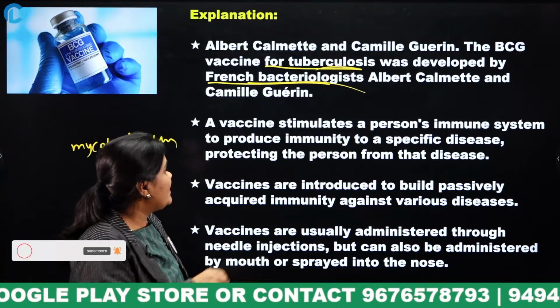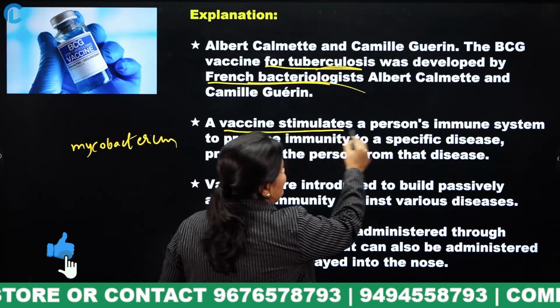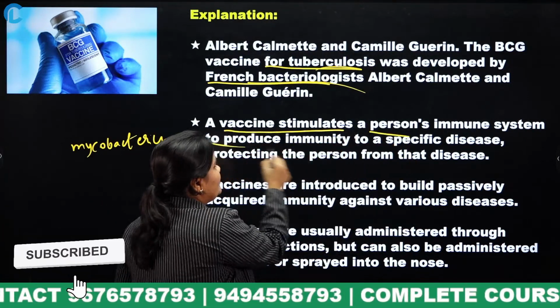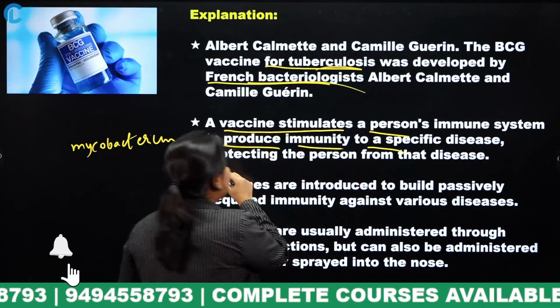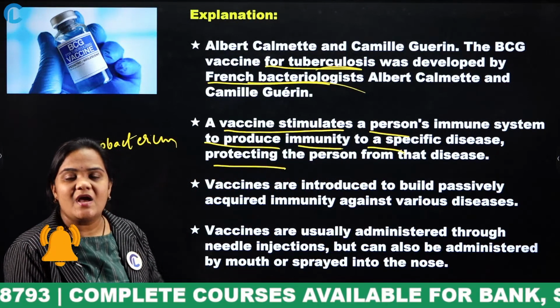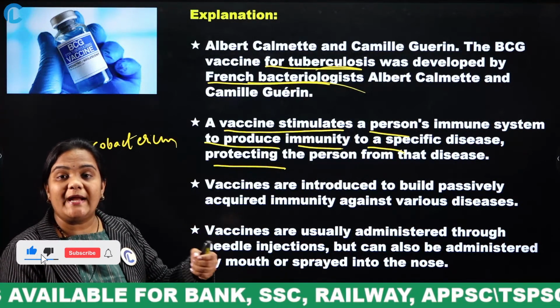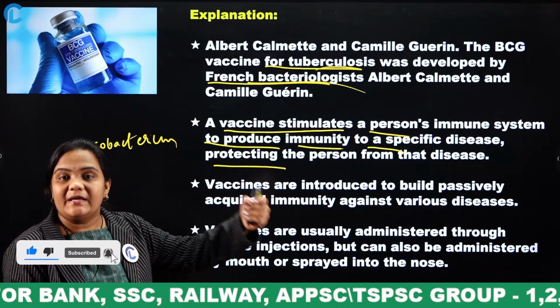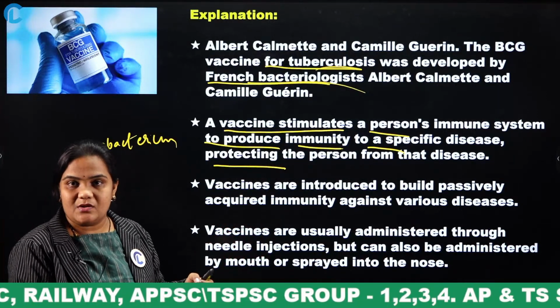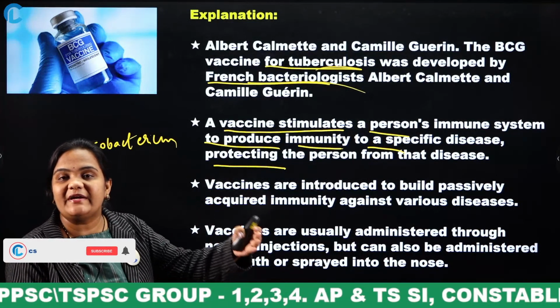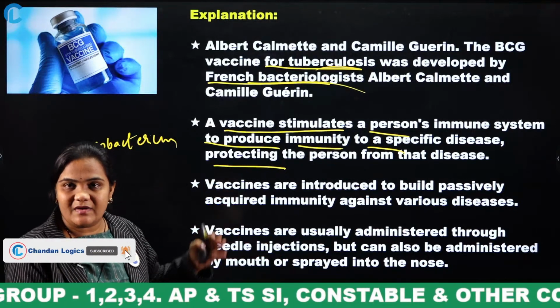A vaccine stimulates a person's immune system to produce immunity to a specific disease, protecting the person from that disease. Why will this vaccine be given? To prevent that person from being affected with that disease, this vaccine will be given.